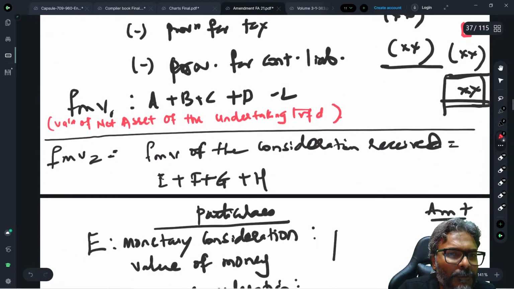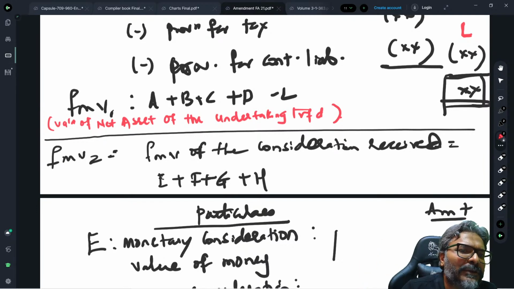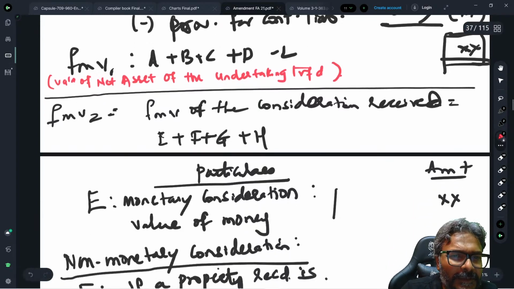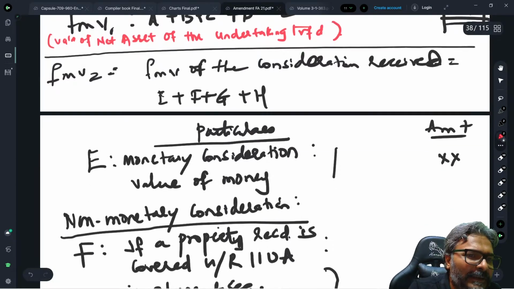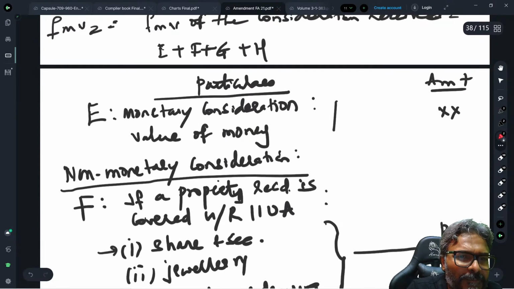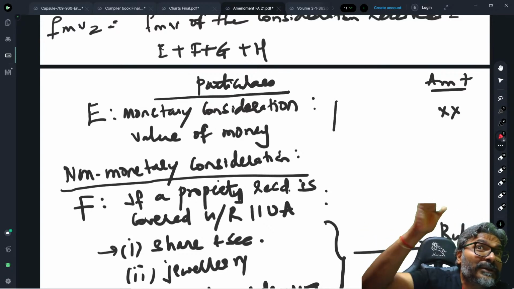What is FMV number 2? What I told you, FMV number 2 is the fair market value of the consideration that you have received. Now, if the consideration you have received is in money, your answer is simple. So directly take up the money value, which is E. E is the money value, and thereafter F plus G plus H is all about the non-monetary consideration if you have received.